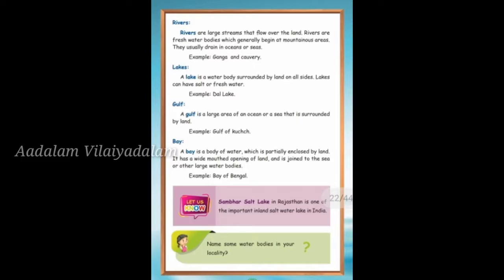Last week, due to the cyclone, we have seen many rivers overflowing and floods occurring, and it damaged many villages and agricultural lands also. Have you seen, children? The rivers usually drain into the oceans or seas.